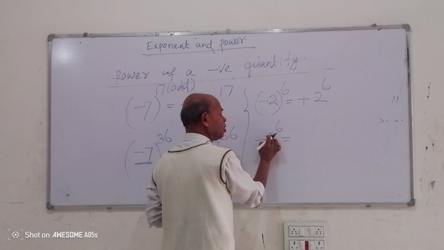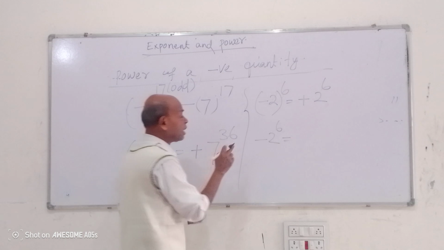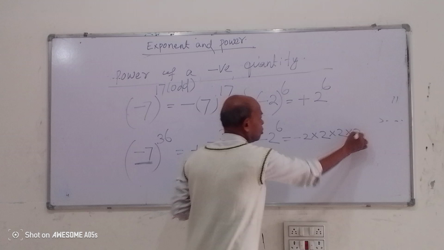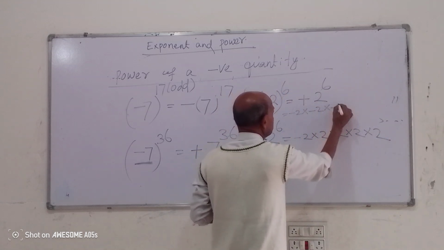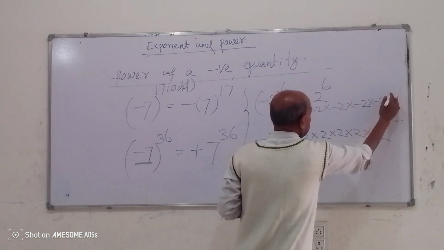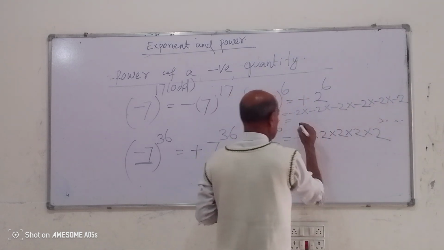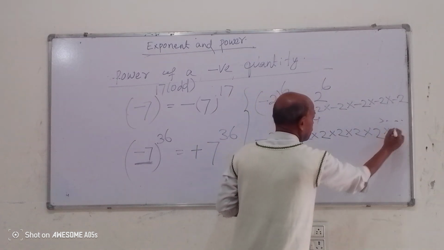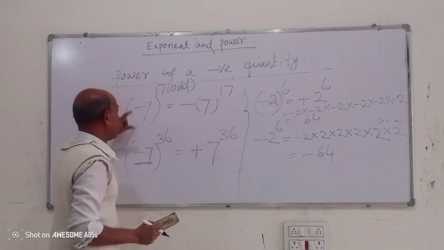Here we have taken the power of only 2, not the power of the minus sign, so the answer is -64.